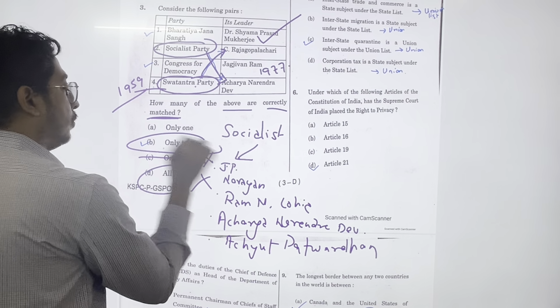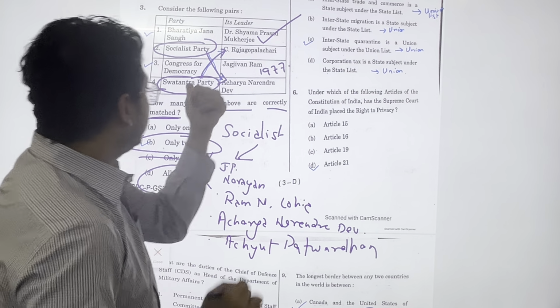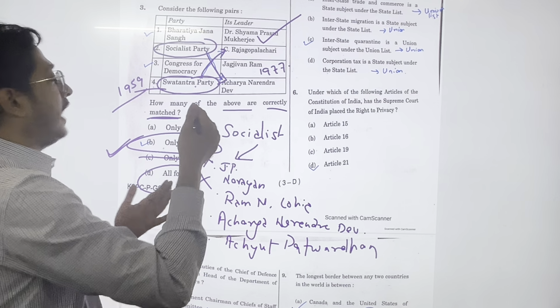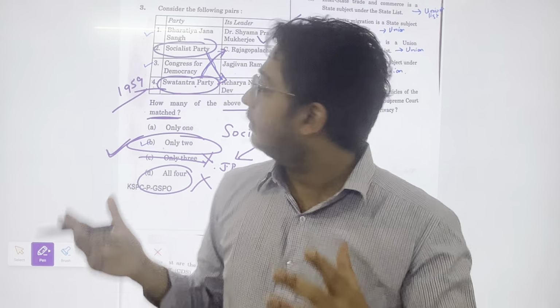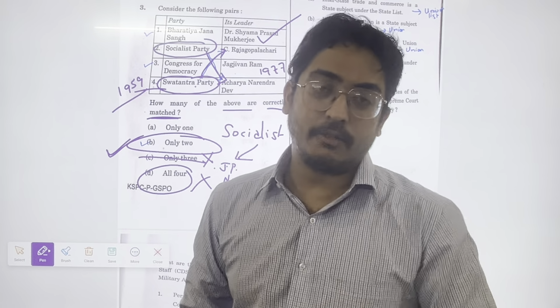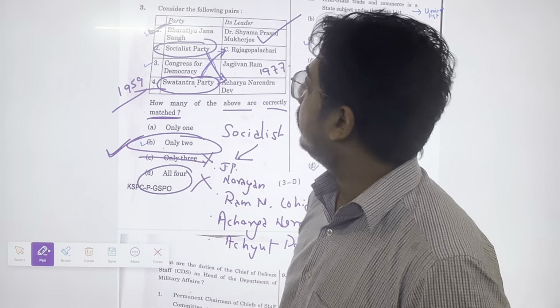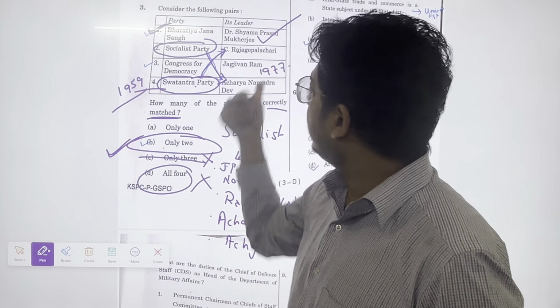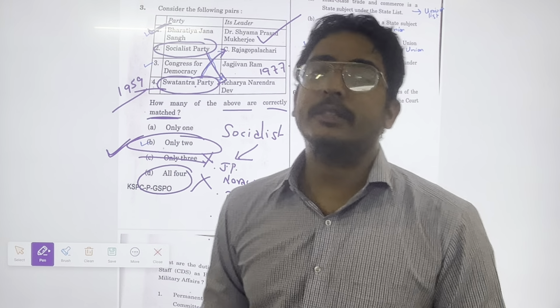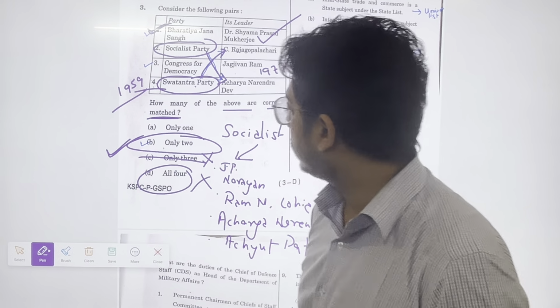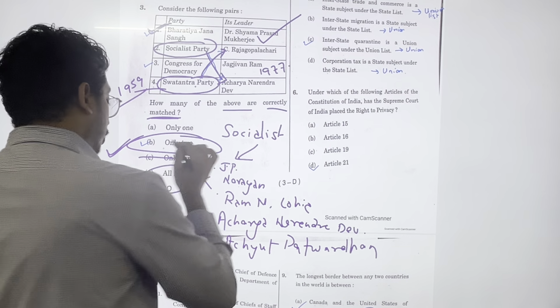Okay, so the answer is only 2. Now this is not exactly a difficult question, but you have to take a smart guess, because you already know these 2 and this is also quite famous. Congress for Democracy 1977 by Jagjivan Ram is a post-independence topic. So the answer is only 2.